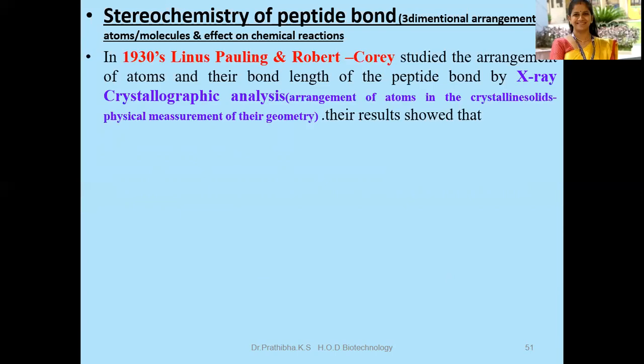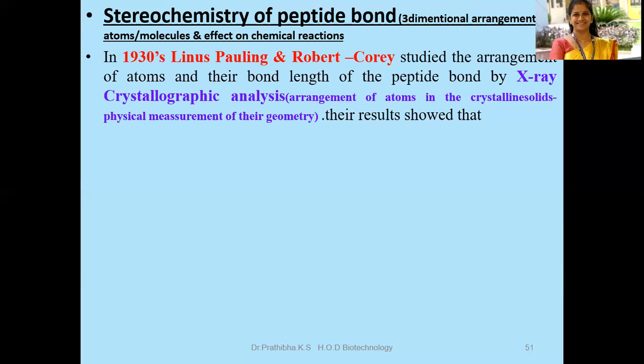In the 1930s, Linus Pauling and Robert Corey studied the arrangement of atoms and the bond length of the peptide bond by X-ray crystallographic analysis. X-ray crystallographic analysis is the study of the arrangement of atoms in crystalline solids, a physical measurement of their geometry. Or X-ray crystallography is the study of crystals and their structure by means of diffraction of X-rays, or incident X-rays diffracting into many specific directions.